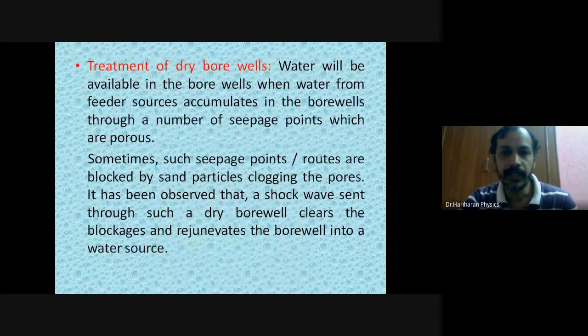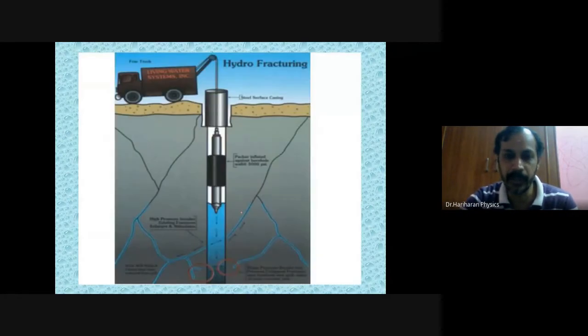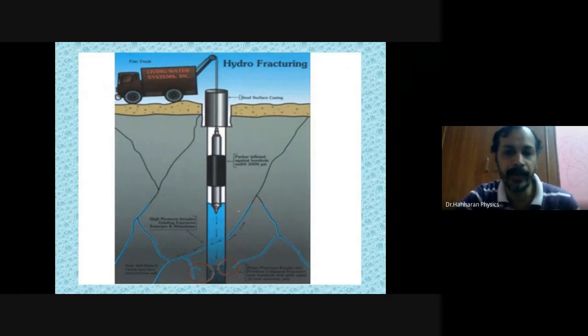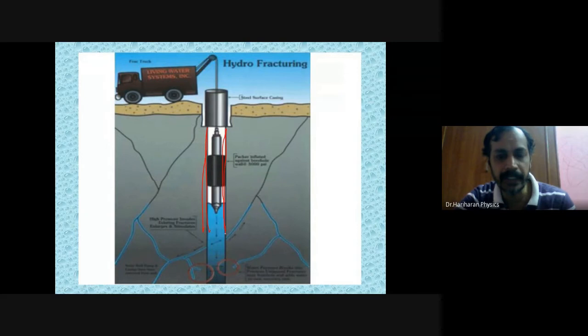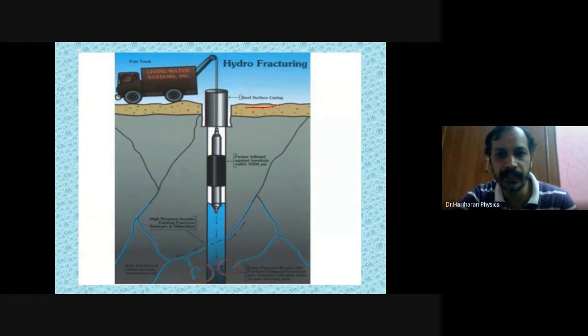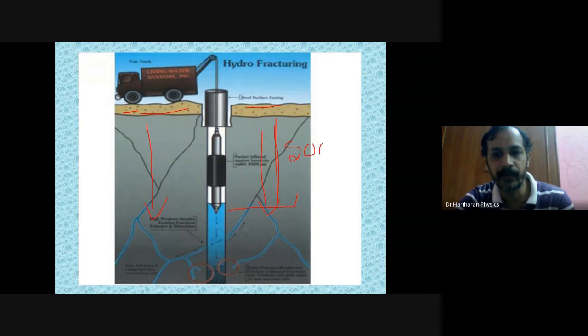Next we will look at the treatment of dry bore wells. Before that, let us see how water gets collected in a bore well. Look here, this is a bore well. What do you mean by bore well? A small bore or a small tunnel is dug. These are places where mud is there, deep inside the core of the earth. This depth can be as much as 500 feet.